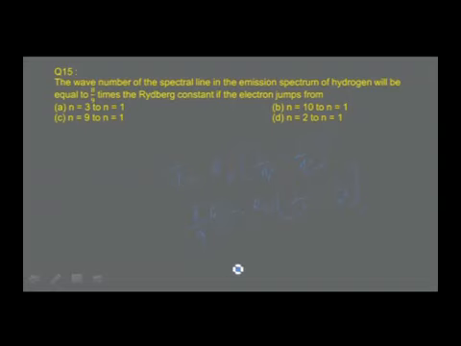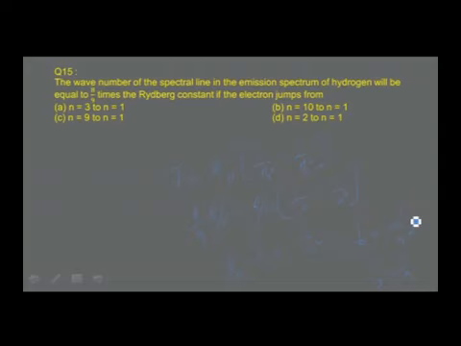Simplify, RH gets cancelled, and you find 8 by 9 is equal to 1 by 1 square minus 1 by n square. Bring this 1 square to this side, it becomes 8 by 9 minus 1 is equal to minus 1 by n square. Simplify, you get minus 1 by 9 is equal to minus 1 by n square. If you take the square root, 1 by 3 is equal to 1 by n.